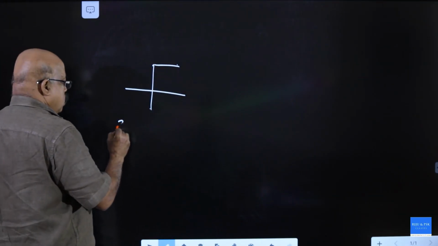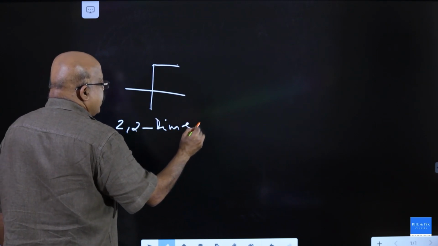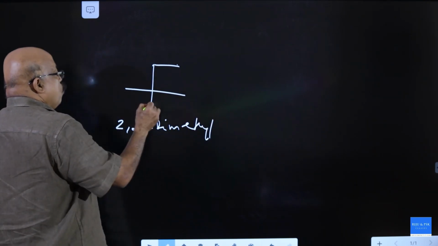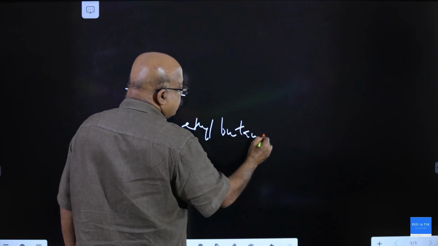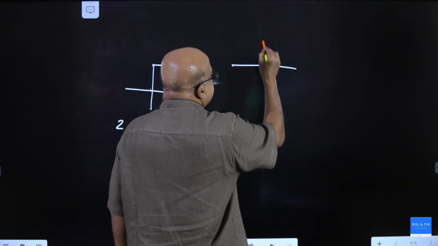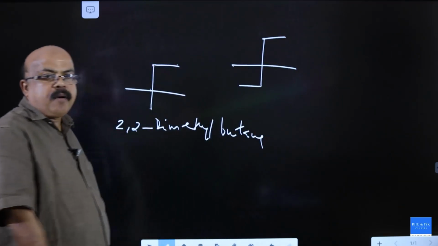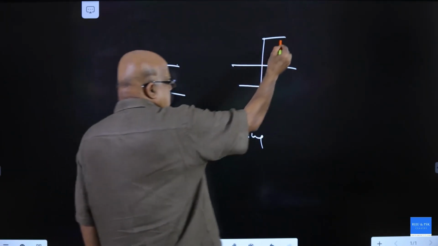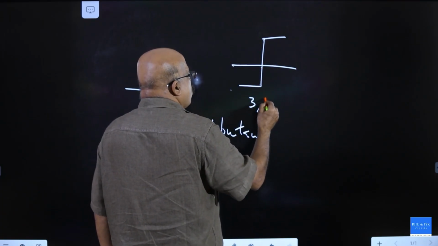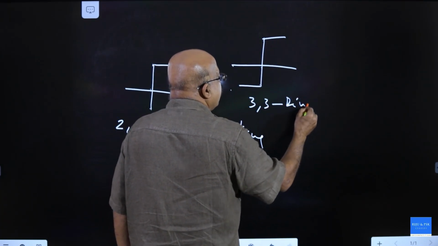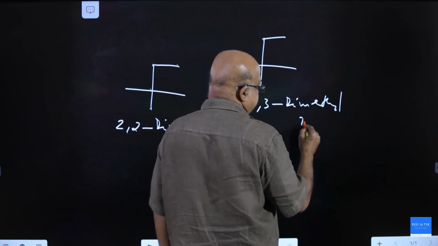It is 2,2-dimethyl butane. This is, what is the name of this molecule? 1, 2, 3, 4, 5, 3,3-dimethyl pentane.